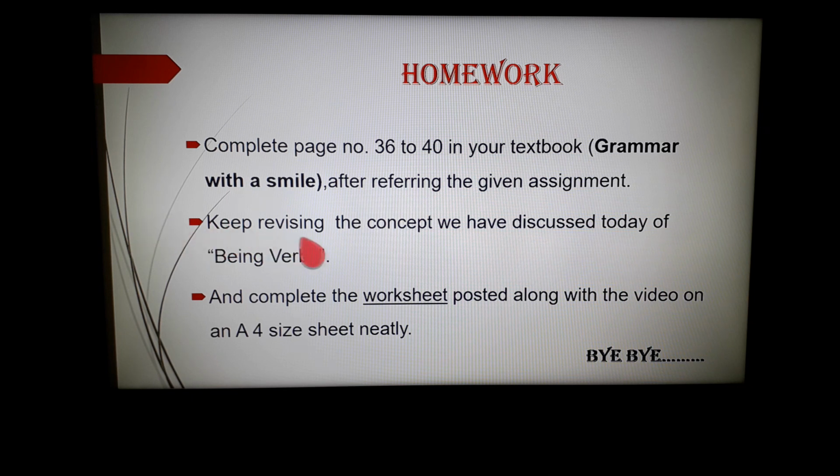Keep revising the concept of being verbs that we have discussed today and complete the worksheet posted along with the video on an A4 size sheet neatly. That worksheet will be posted and you have to complete it on an A4 size sheet.